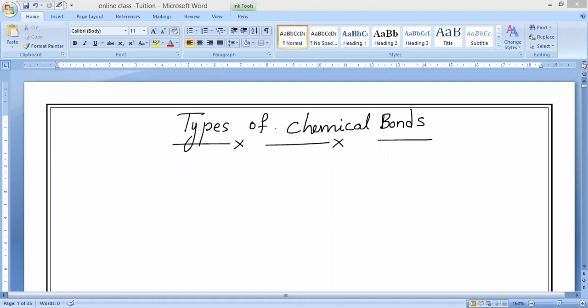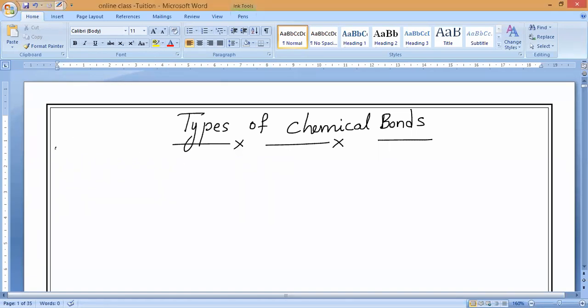As we know, in the last class we studied the formation of positive ions and negative ions, as well as the electron dot structure of positive ions and negative ions. Is it correct, guys? Yes, sir.